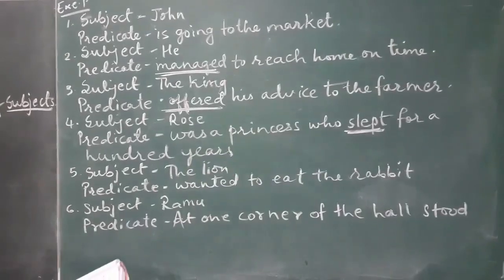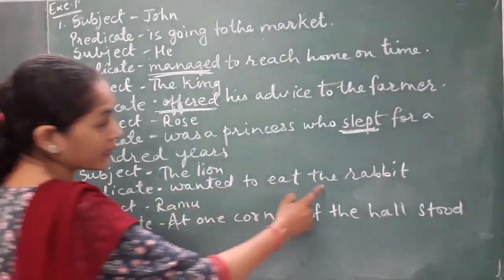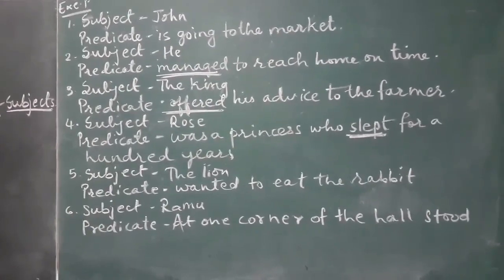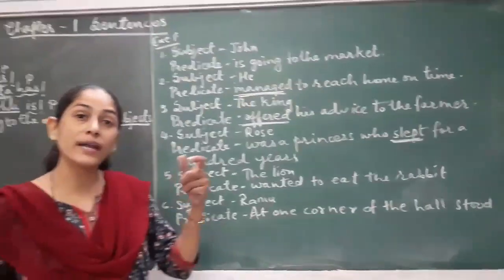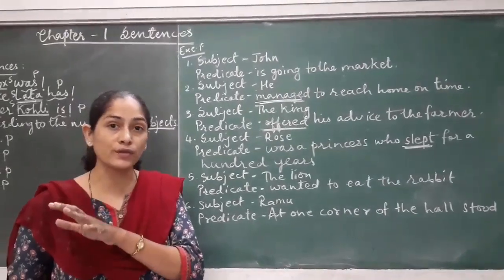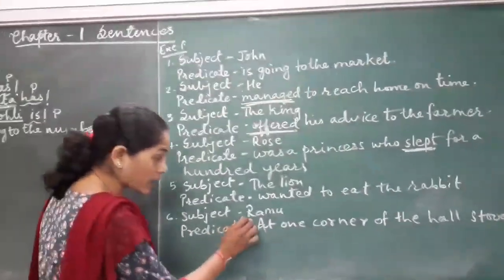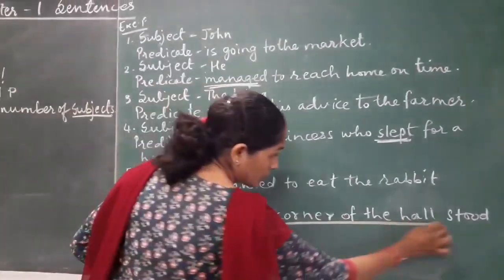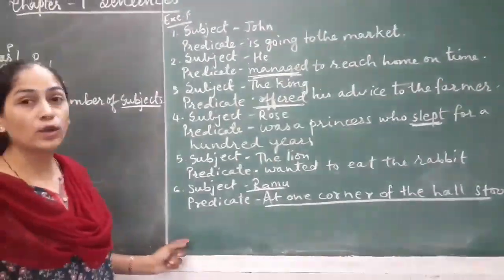Next one, the lion wanted to eat the rabbit. Here the lion is the subject and wanted to eat the rabbit is the predicate. Last one: at one corner of the hall stood Ramu. Now in this sentence, if you see, Ramu is the subject, which is given at the end of the sentence. In the first to fifth sentences the subject is at the beginning of the sentence, but in the sixth one it is at the end. So don't confuse yourself. We are talking about Ramu in the sentence. So Ramu is our subject and this part of the sentence becomes our predicate. So all this you have to write in your CW.